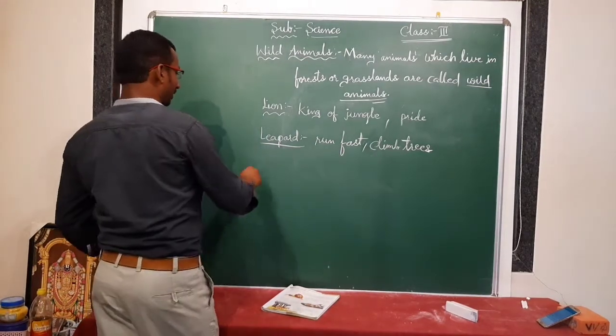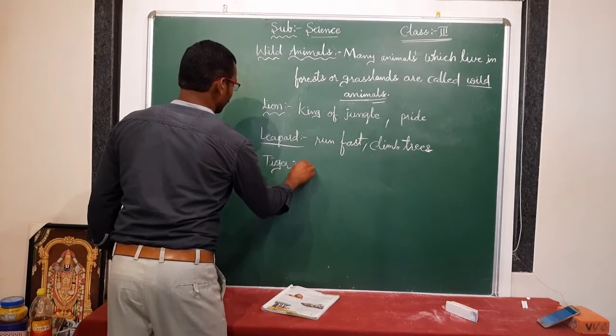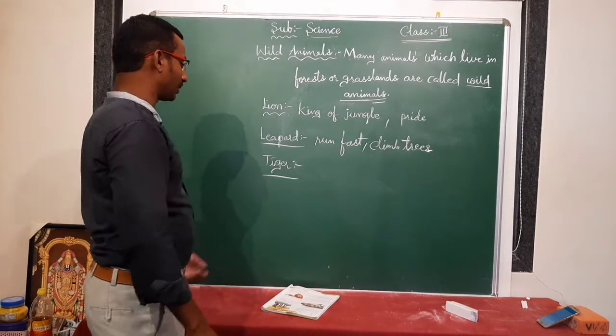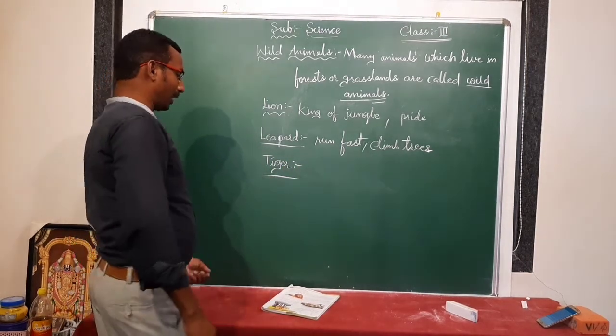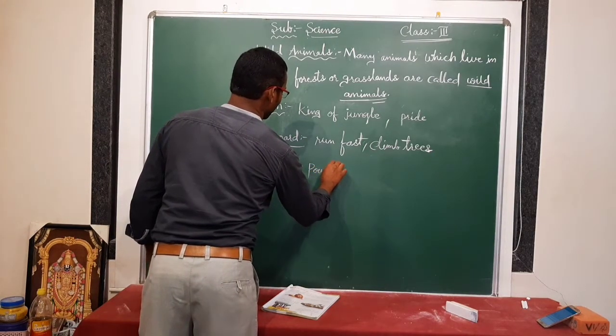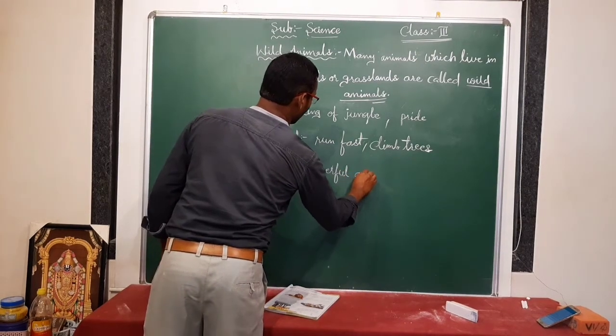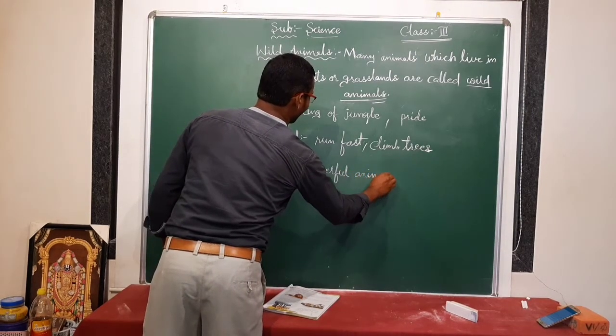In the same way, if you see the tiger, what is its specialty? It is a powerful animal. It is our national animal also.